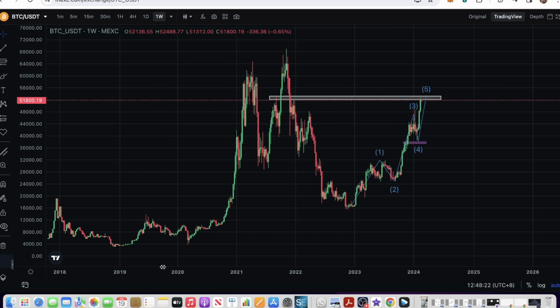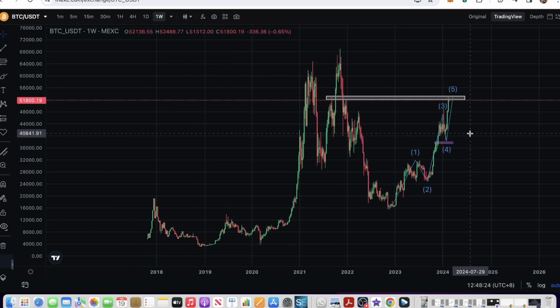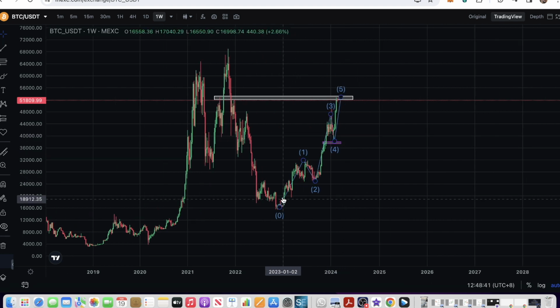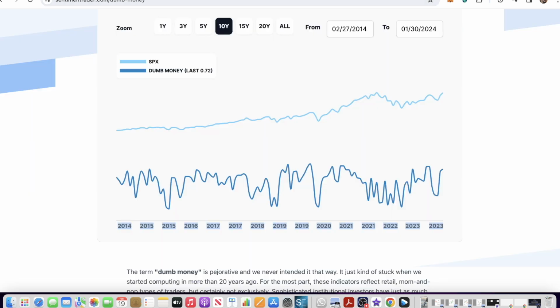I'm not against ETF, and I am very glad that crypto is taking bigger steps into being accepted by the whole world. And this is very good. But I want you guys to make sure that you're not just going with the hype and being considered dumb money.